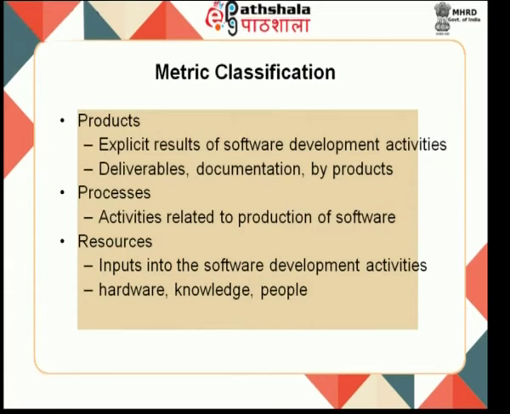The byproducts may be in the form of flowcharts or algorithms and so on. Process is related to the method used for producing the software. Resources include the data, hardware, software, the knowledge used to develop the project.